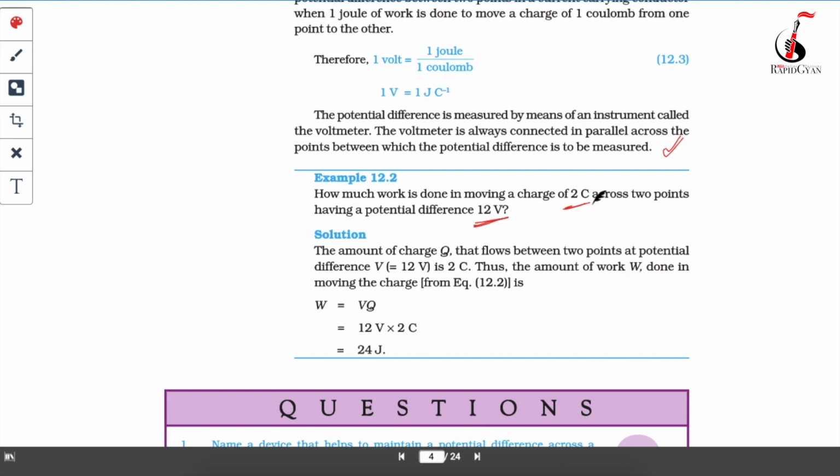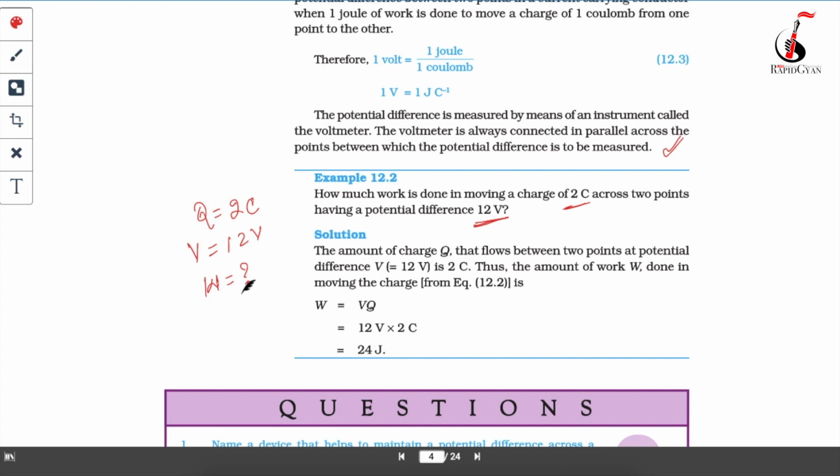The things given in the question: what is the charge given? Charge is 2 coulomb. And what's the other thing given? Potential difference, which is 12 volt. And what do you have to find out? You have to find out work. You will have to write in the same way in the exam.